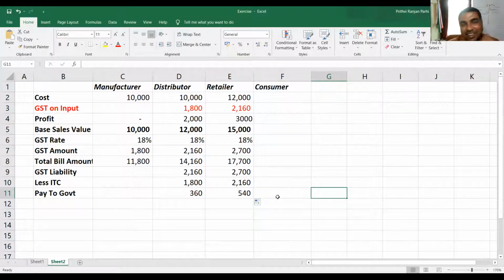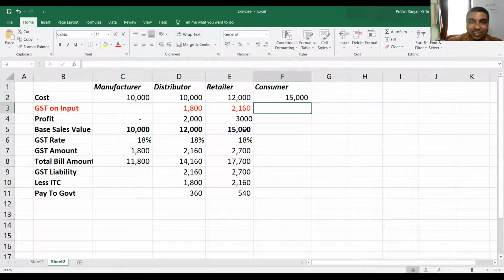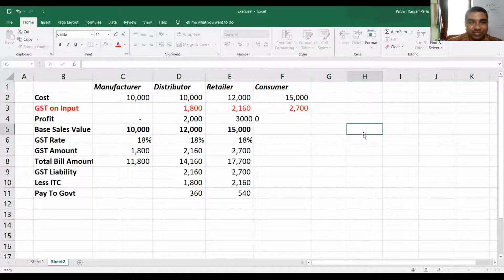Now, next you will see the consumer. Consumer will buy at 15,000. Consumer has to consume. And there is GST. 15,000 plus GST is there. GST is how much? 2,700. Consumer will not add any profit, will consume.